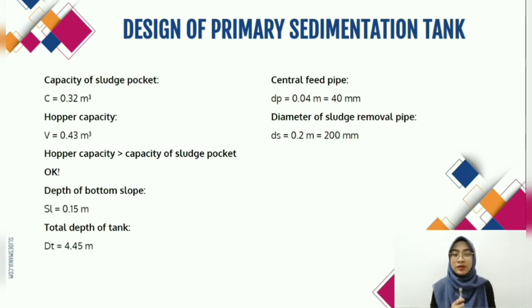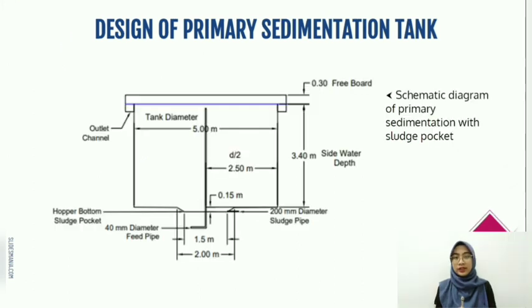The depth of bottom slope is 0.15 meter. Total depth of tank is 4.45 meter. Diameter for feed pipe is 40 mm. Meanwhile, diameter for sludge removal pipe is 200 mm. This figure shows schematic diagram of primary sedimentation with sludge pocket.